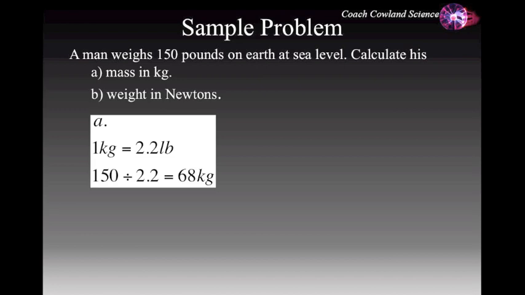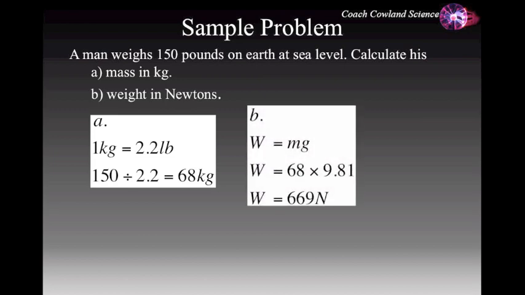First, his mass. 1 kilogram is equal to 2.2 pounds, so dividing 150 pounds by 2.2 gives us a value of approximately 68 kilograms to 2 significant figures. His weight is equal to his mass multiplied by acceleration due to gravity, which is 9.81. Multiplying 68 by 9.81 gives us a weight of 669 newtons.